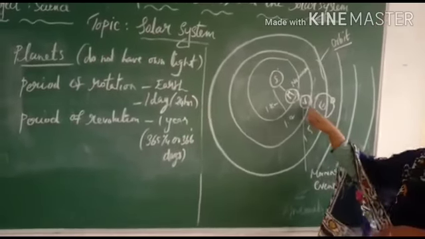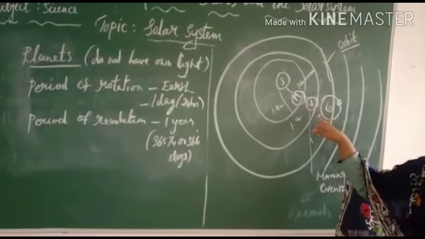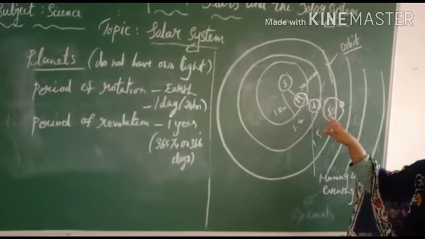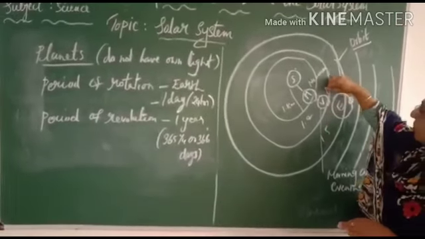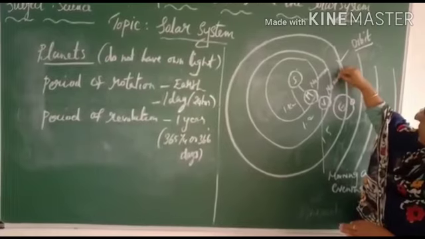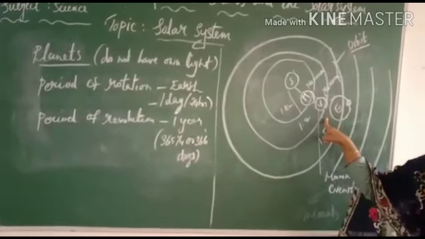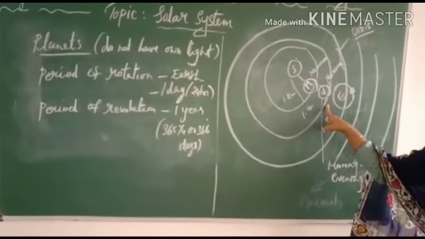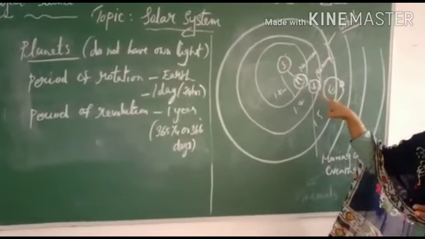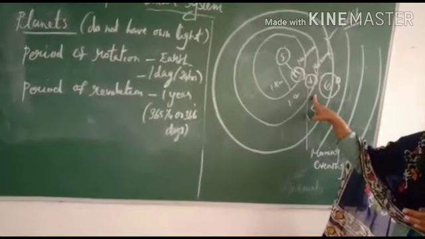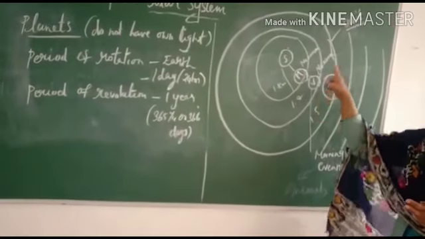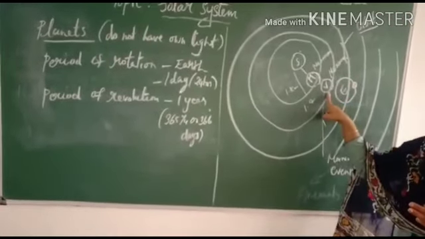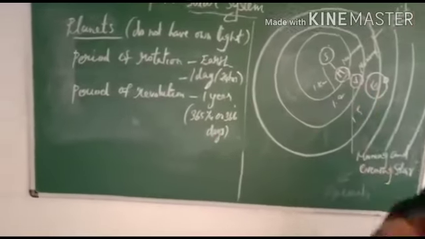Then what is the number of moons or natural satellites for Venus? Here also there is no moon. No moon for Venus. But it is known as the brightest planet. Which is the brightest planet? Venus is known as the brightest planet out of the 8. Clear, children?